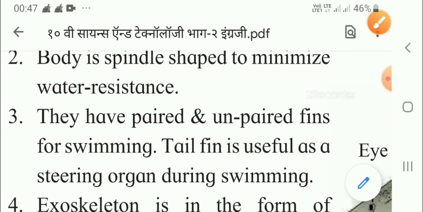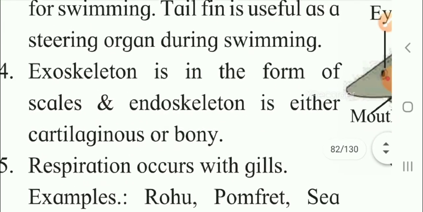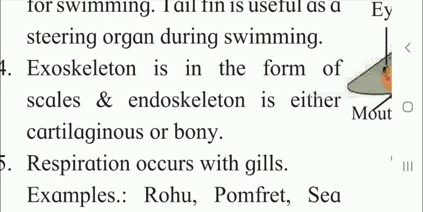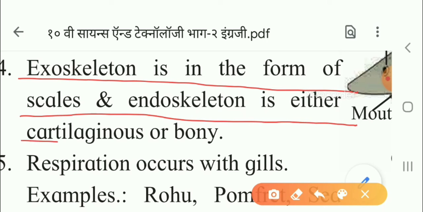Now, the next is exoskeleton is in the form of scales. So, exo means outside, skeleton means their body framework. It is sometimes cartilaginous, sometimes bony.